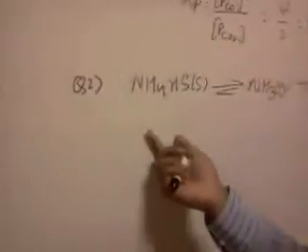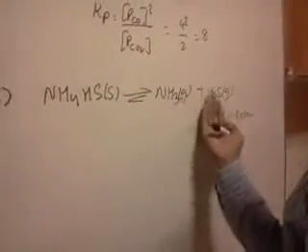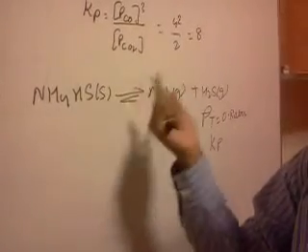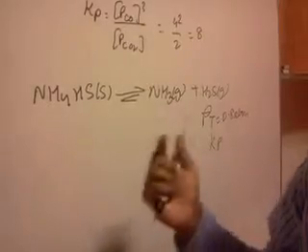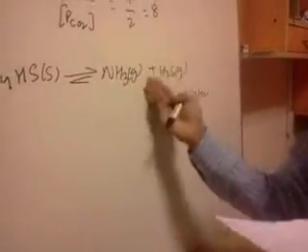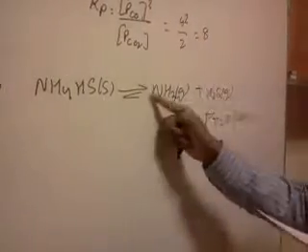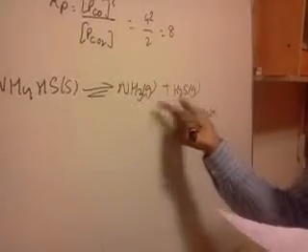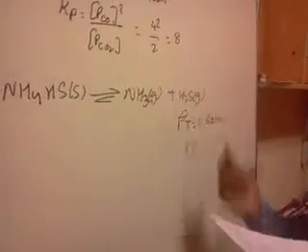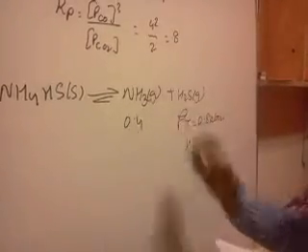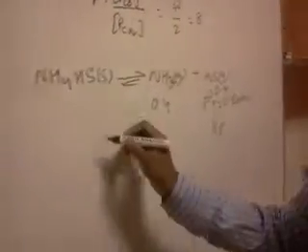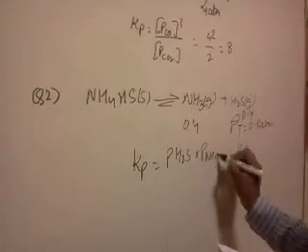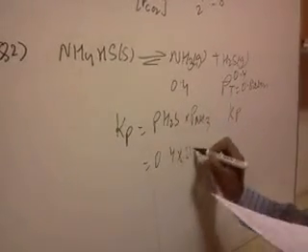Initially, I had been given only ammonium hydrogen sulfide. That means if ammonia or H2S is present in the container, it is just because of the decomposition of ammonium hydrogen sulfide. Whenever it decomposes, it produces ammonia and hydrogen sulfide in equal amounts because the stoichiometric coefficient is 1:1. Since the equilibrium pressure is 0.8, the pressure due to each component will be equal: 0.4 for ammonia and 0.4 for hydrogen sulfide. The Kp for this reaction will be the pressure due to hydrogen sulfide times the partial pressure of ammonia, which is 0.4 times 0.4, and it will be 0.16.